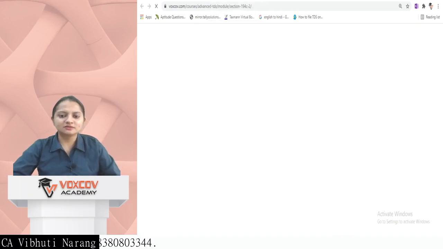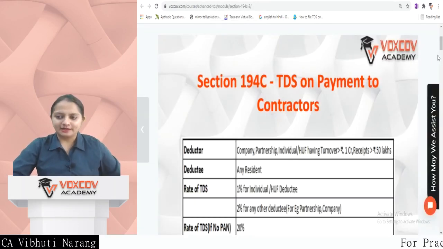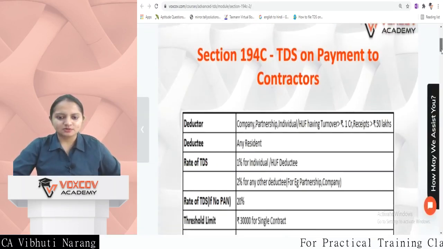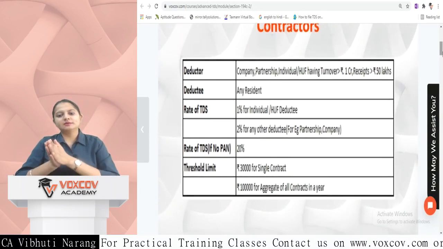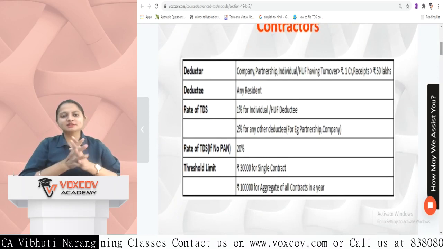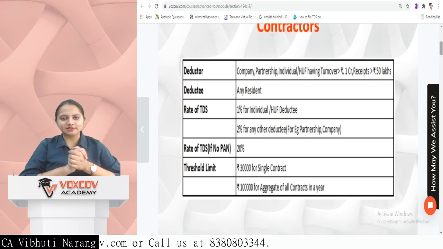The next section is section 194C. This is TDS on payment to contractors, and quite a very important section also. The deductor, again that series: company, partnership, individual, HUF having turnover from business 1 crore and above, and from professional receipts 50 lakh and above in the previous year.